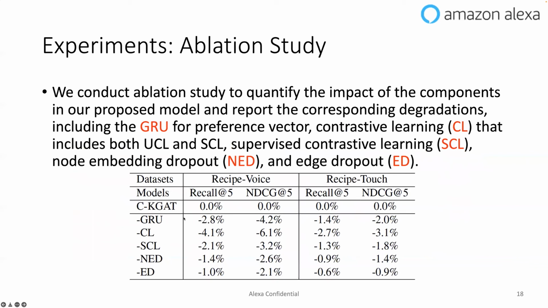We also have an ablation study to quantify the impact of the components in our proposed model and report the corresponding degradations. This includes the GRU for preference vector, the contrastive learning that includes both the unsupervised and supervised contrastive learning, or only using the supervised contrastive learning, or removing the node embedding dropout or edge dropout. So you can see that each component in the design shows a positive impact, because after we remove them, we can see that there's a performance degradation.